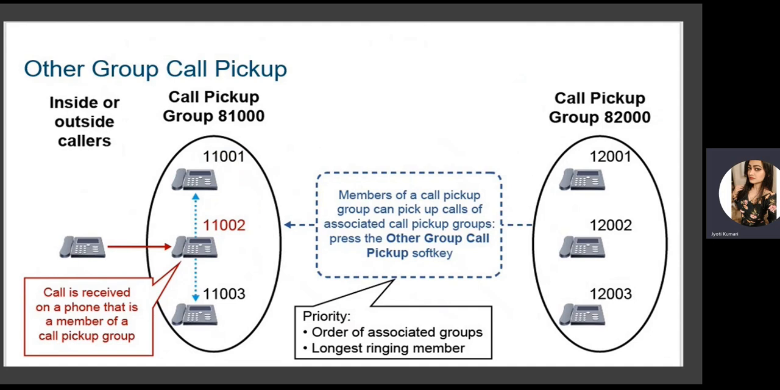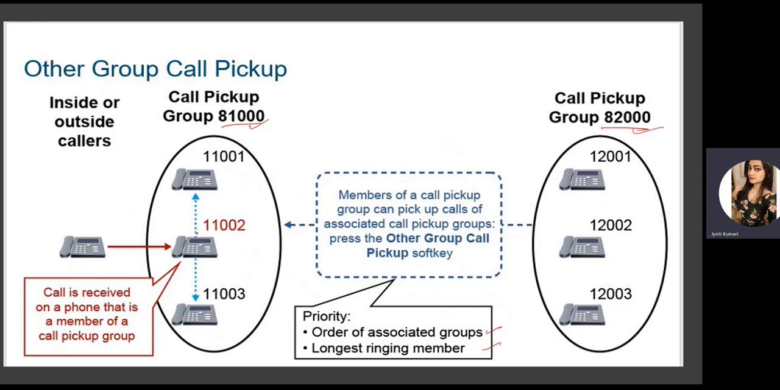Other group call pickup. Here is another example. Let's say there are two departments, sales and IT again. They are divided into two different call pickup groups with these call pickup group numbers. The members of a call pickup group can pick up calls of associated call pickup groups. Press the other call pickup or group call pickup soft key. Here the priority will be the order of associated groups and longest ringing member.